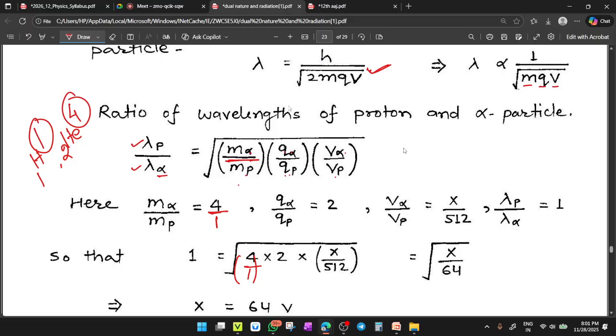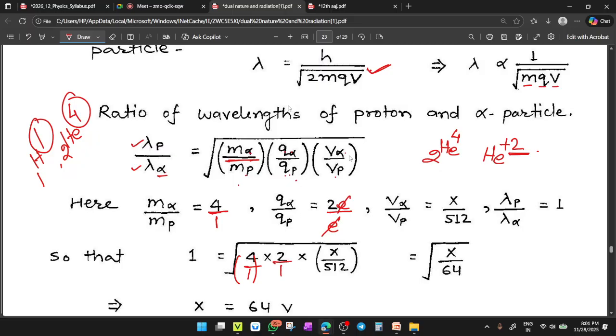Alpha is a double positively charged particle, 2He4. The nucleus of the helium atom is called alpha, so Q alpha is the charge of 2 electrons, and proton has the charge of 1 electron, so e and e get cancelled out. So Q alpha upon Q proton becomes 2:1.